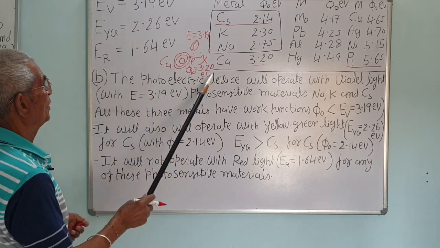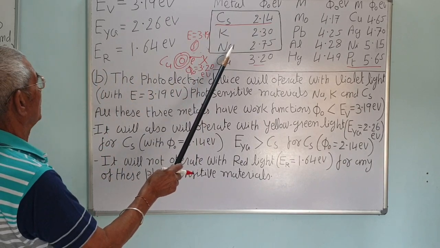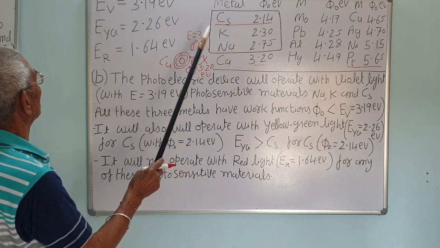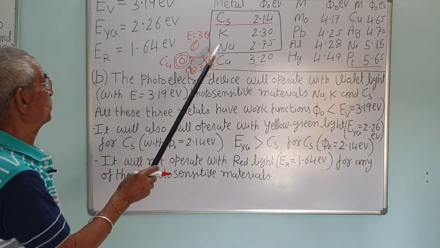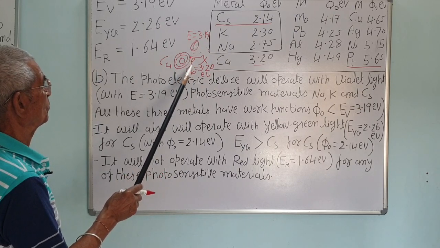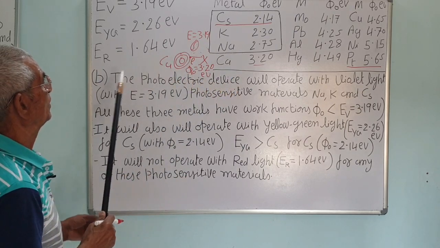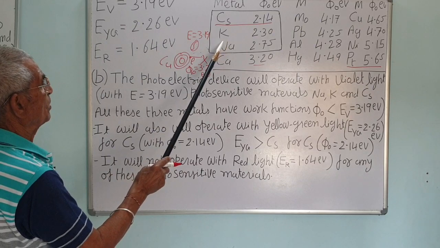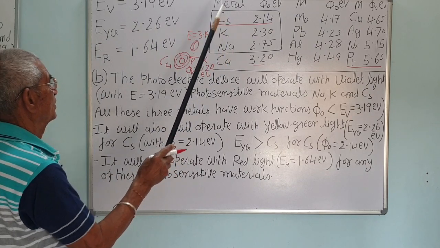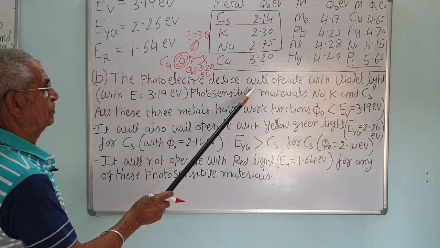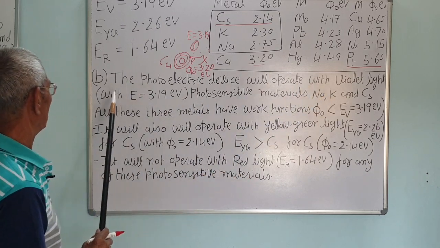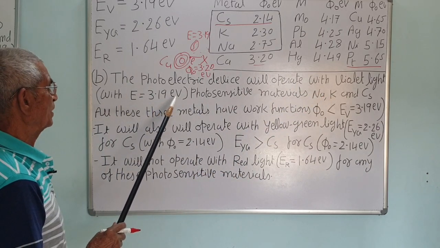It will work for sodium, it will remove the electron. It has more energy, so it will also impart kinetic energy, the extra energy of the photon. So it works for sodium, potassium and cesium, all three. Answer: the photoelectric device will operate with violet light with E equal to 3.19 electron volt.